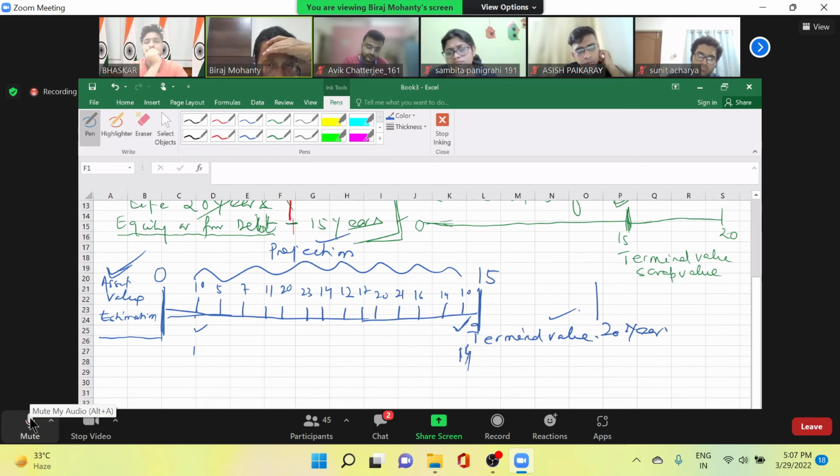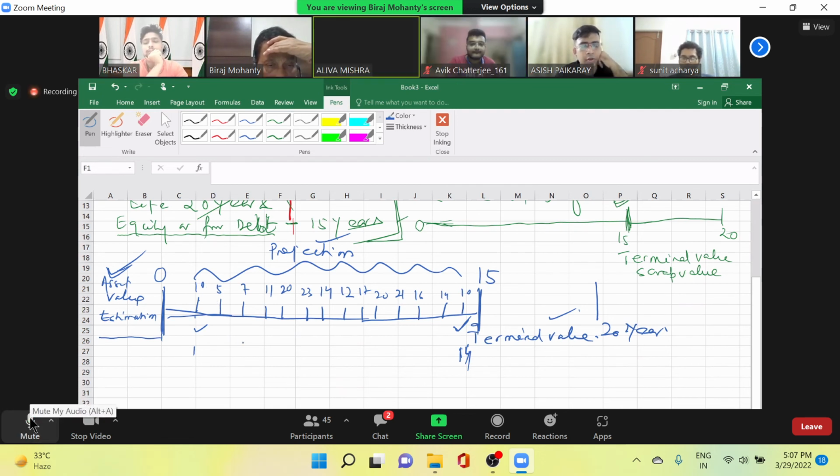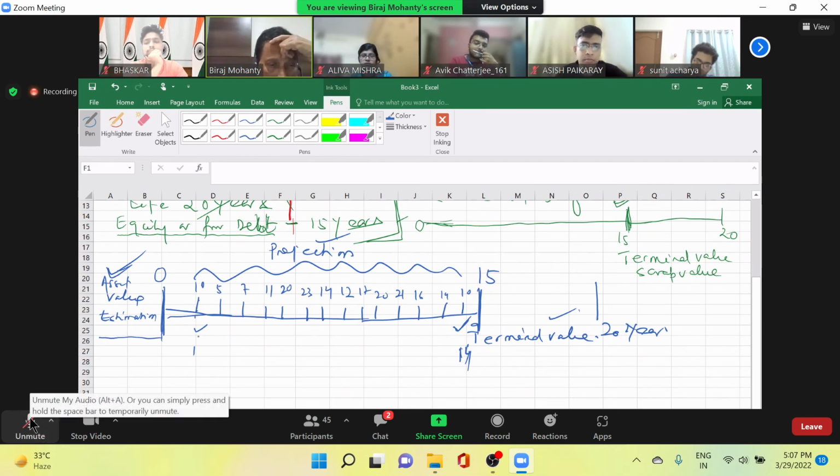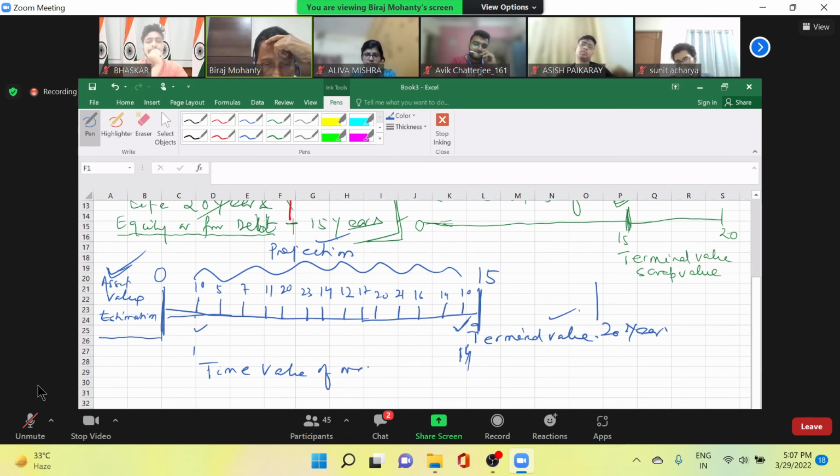Why? 10 crores you will get after 14 years. 10 crores you will get today. Which one will you prefer? Year 1. Yes, sir. Year 1 figure will prefer. Why? Already you have studied. The time value of money. Time value of money. Okay. So you have a time value of money. So that's why you will prefer year 1.